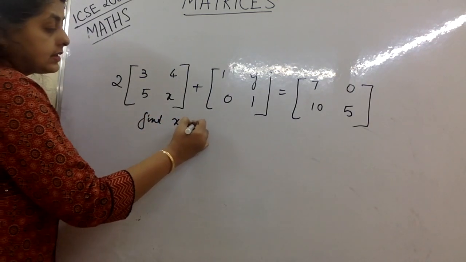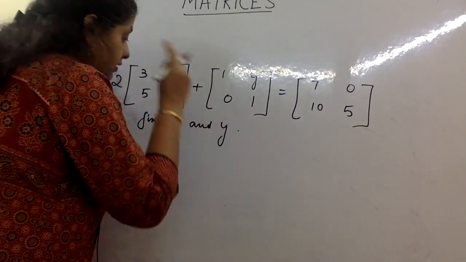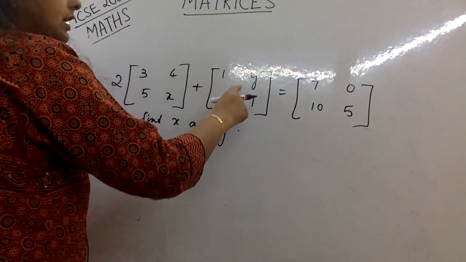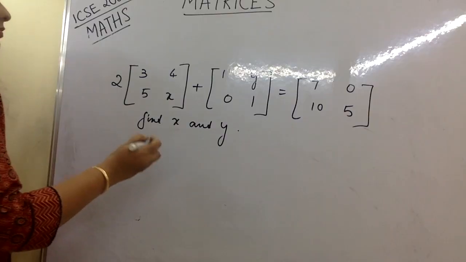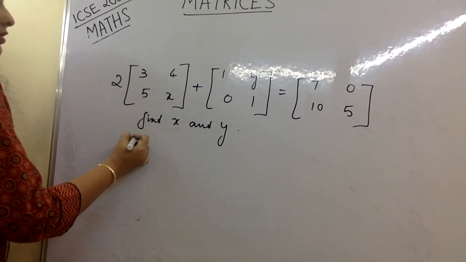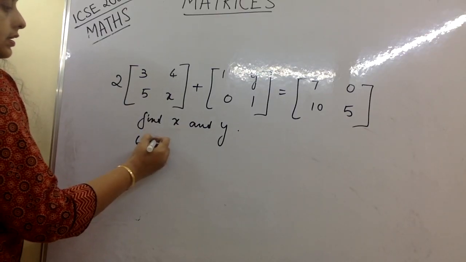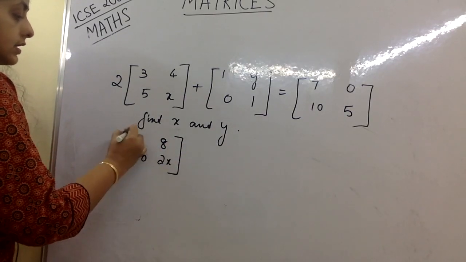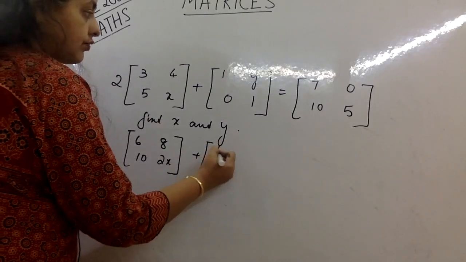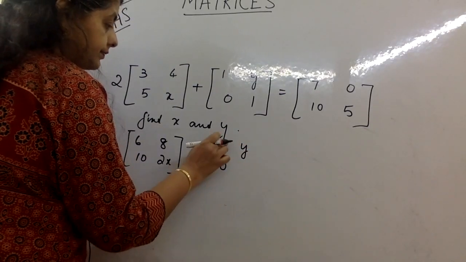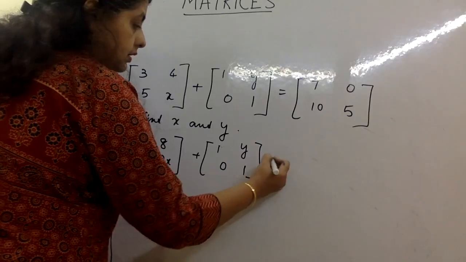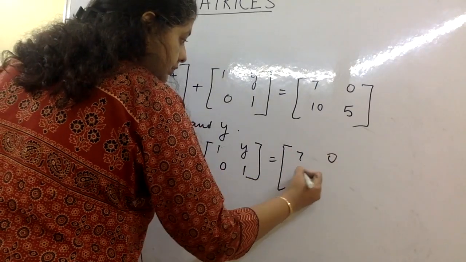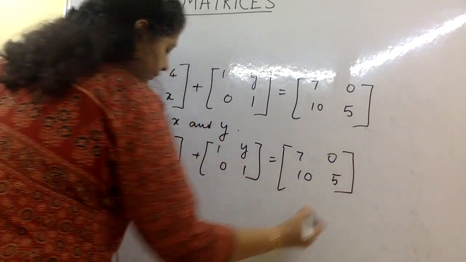Find X and Y. This is our next question. We have one X here and one Y here, and a complete matrix equation is given. So 6, 8, 10 and 2x, we'll make it a little simple, and 1, y, 0 and 1, that is 7, 0, 10 and 5.